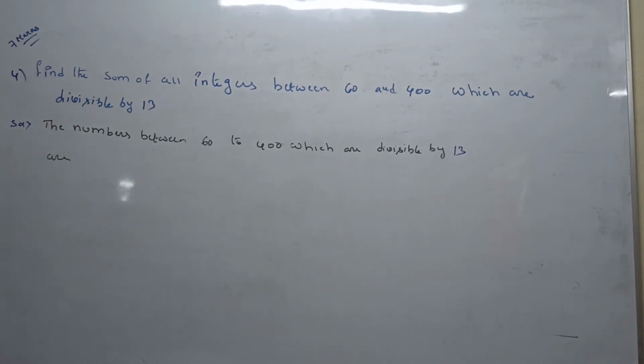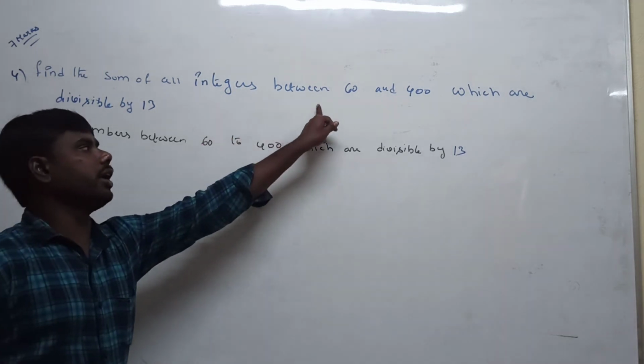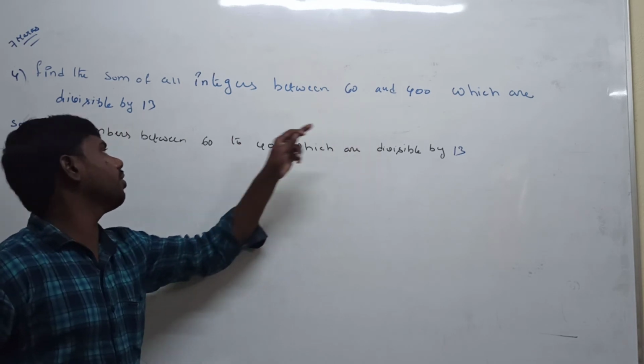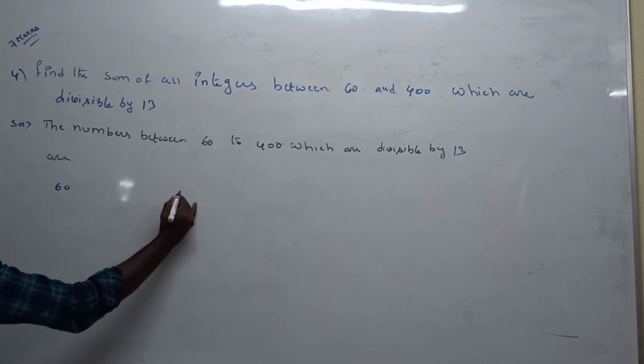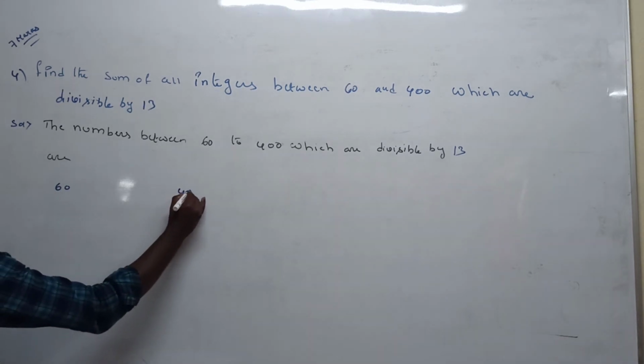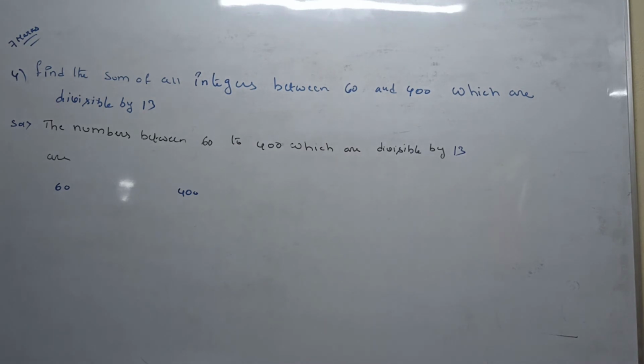Calculate the sum of all integers between 60 and 400. First of all, to find the sequence, how to find the sequence? They mention in between 60 and 400 which are divisible by 13. In between 60 and 400, how many elements are divisible by 13? Here you can calculate in between 60 and 400, which elements are divisible by 13.